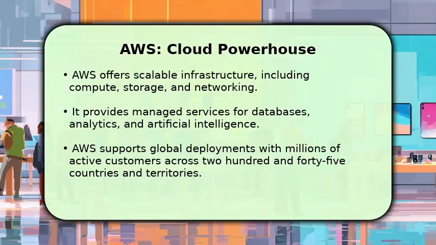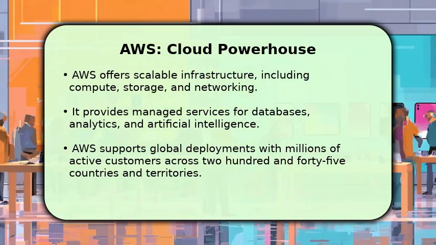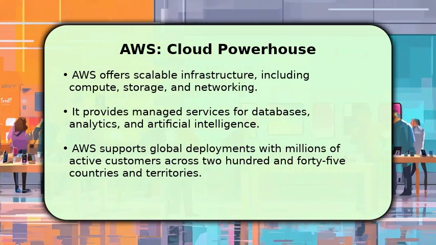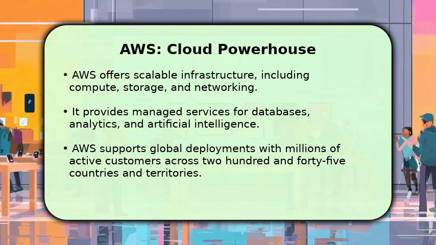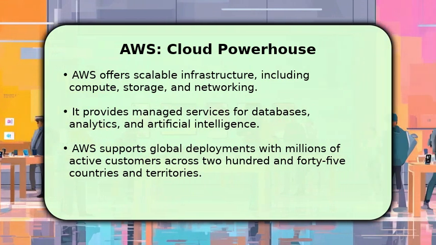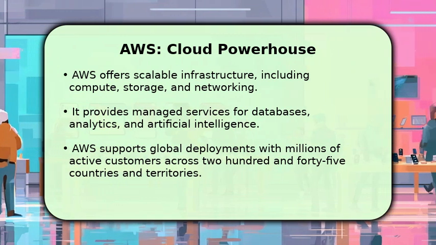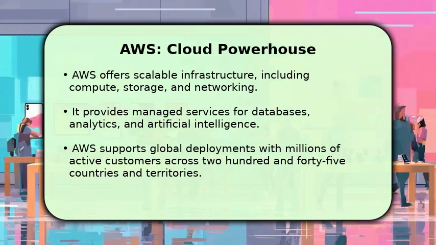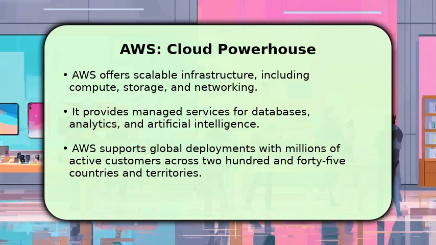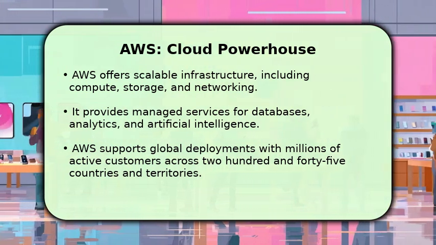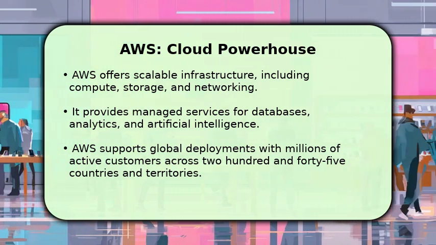AWS stands out as a robust cloud platform, providing an extensive suite of services for virtually any application. You can scale your infrastructure on demand, from a single virtual machine to complex, distributed systems. With services like Amazon S3 for storage and Amazon EC2 for compute, AWS handles the heavy lifting of infrastructure management. This allows developers to focus on building applications, knowing their backend is reliable and globally accessible.